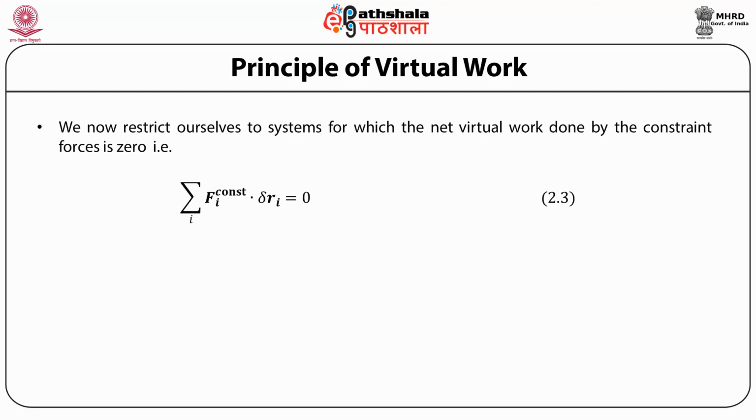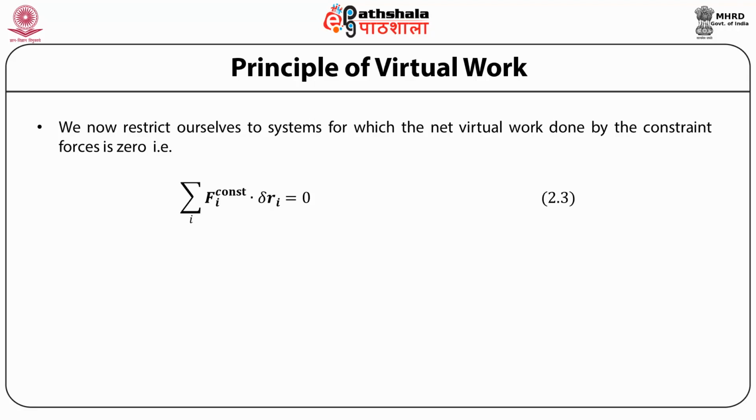If we now restrict ourselves to systems for which the net virtual work done by the constraint forces is zero, that is, if the system evolves in such a manner that the work done by the constraint forces is zero. If you remember our example of motion on the inclined plane, the constraint force is normal to the plane and the motion is along the plane, therefore it does no work. So generally the constraint force does not do any work on the system.